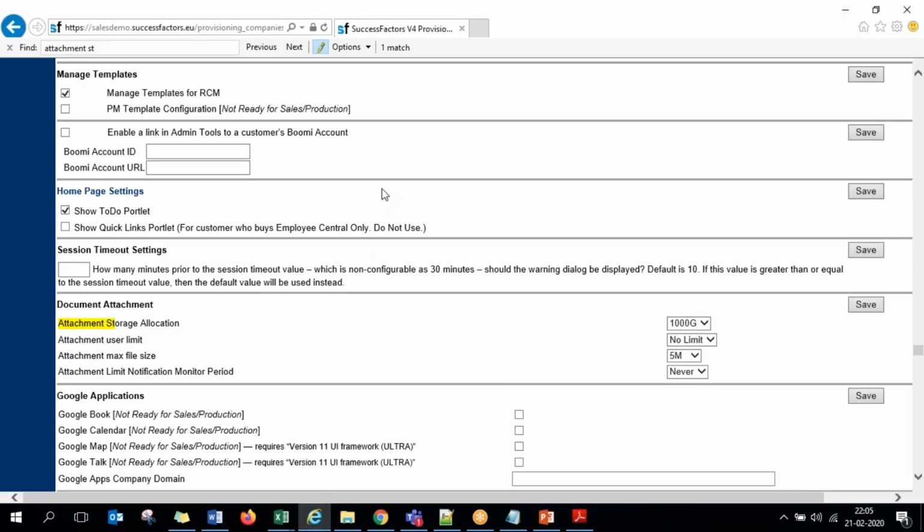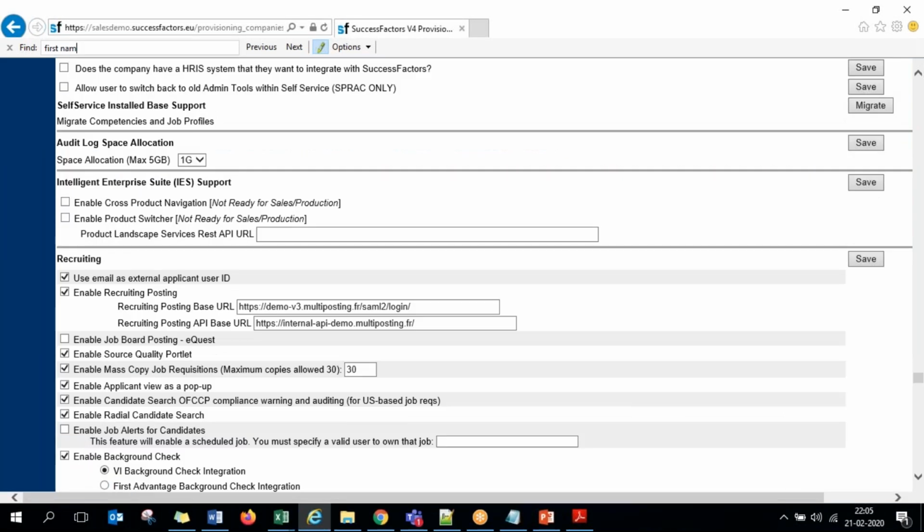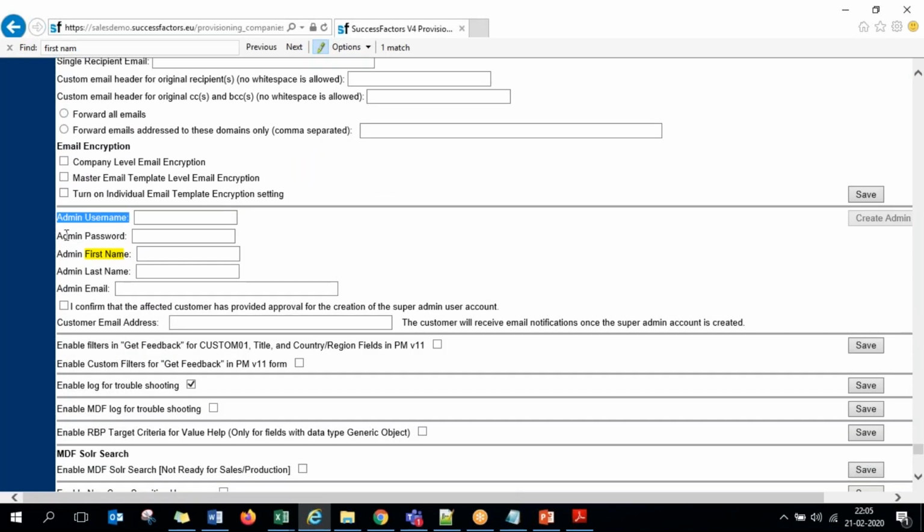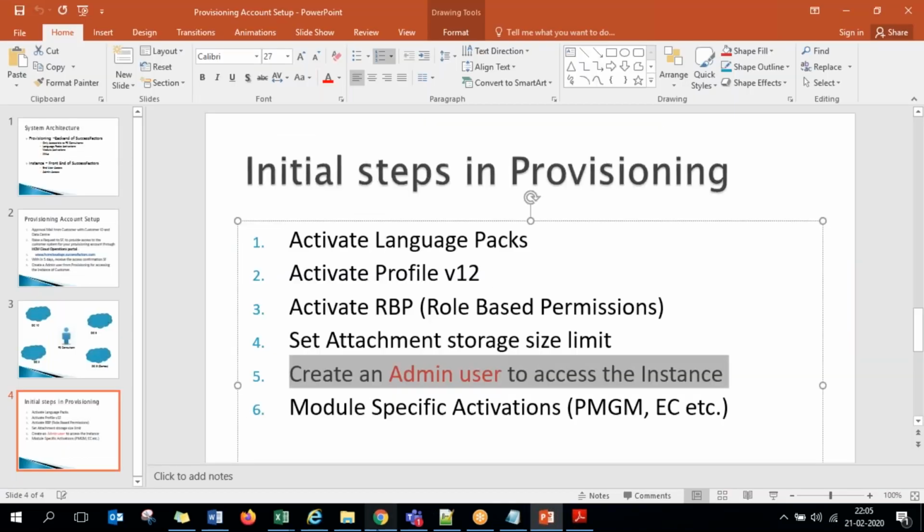Here is a section where you give the admin username, admin password, admin first name, last name, all these details. If you click on create admin, the admin user will be created in the front end, guys. So with whatever name, password and ID you give, an ID will be generated in the front end SF system, and with that they can log in to the system.